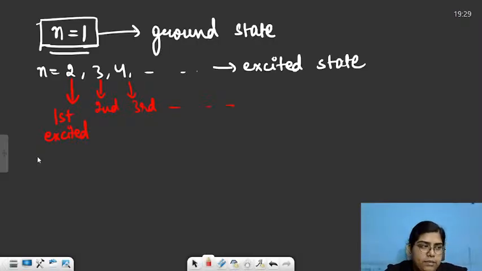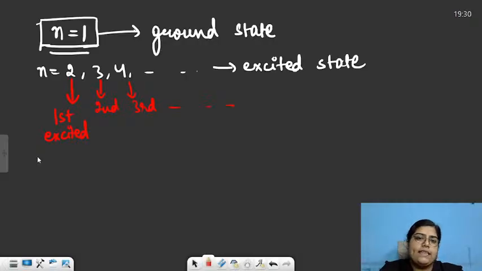Then excitation potential, it was basically the potential difference through which an electron has to be accelerated to raise it from the ground state to any excited state. Energy to raise from ground state to excited state is excitation energy. Potential difference to accelerate the electron from ground state to excited state is excitation potential.